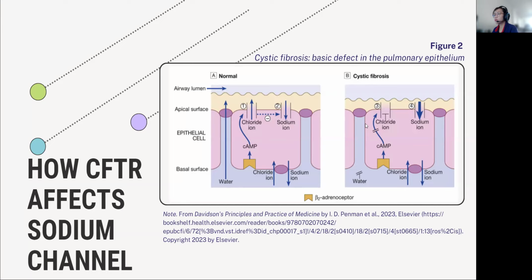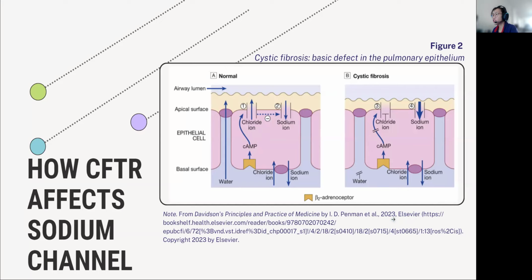The cystic fibrosis gene or CFTR codes for a chloride channel in the apical or luminal membrane of the epithelial cells in the conducting airways. So this is normally controlled by cyclic adenosine monophosphate or cAMP, and indirectly by the beta 2 adrenoreceptor, and it is one of the several apical ion channels that control the quantity and solute content of airway lining fluid.